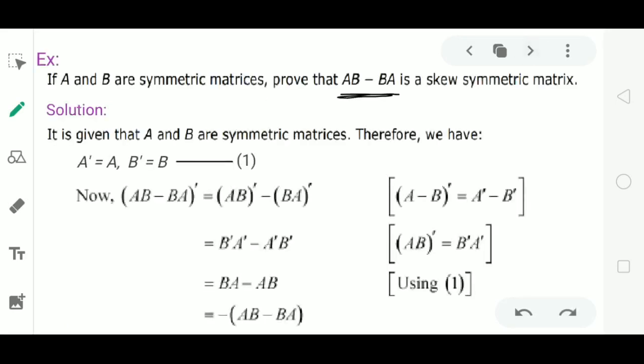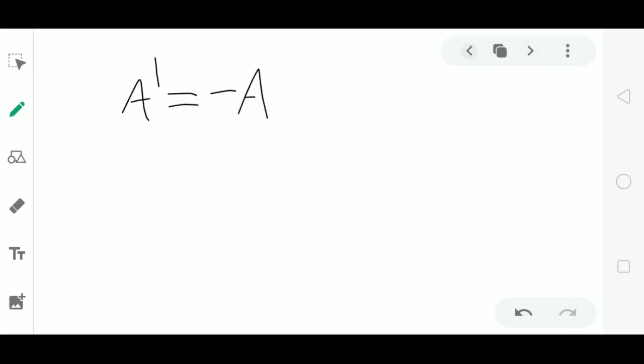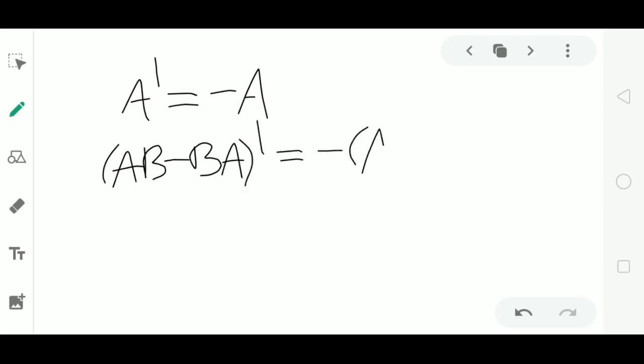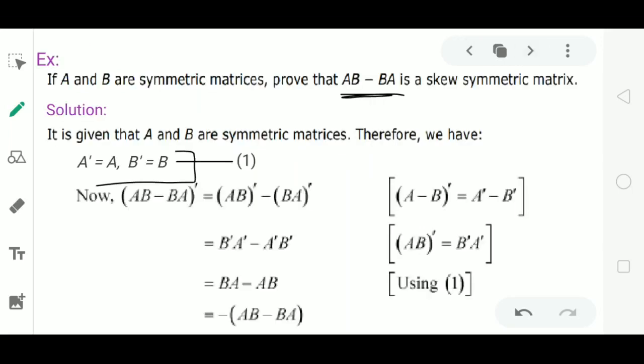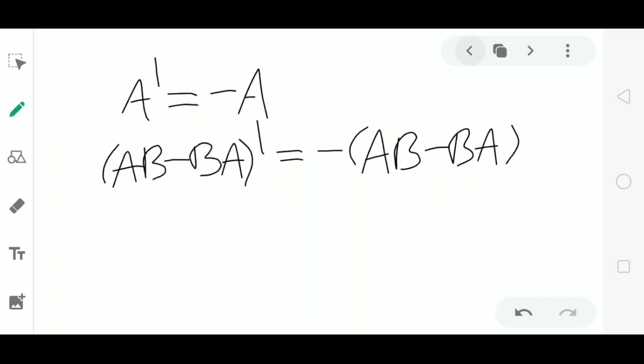A matrix A is said to be skew symmetric if A' equal to minus A. Now we have to prove the matrix AB minus BA is skew symmetric, means we have to prove (AB minus BA)' equal to minus of (AB minus BA). We have to prove this result. Again here we use these equations A' equal to A and B' equal to B to prove this result.